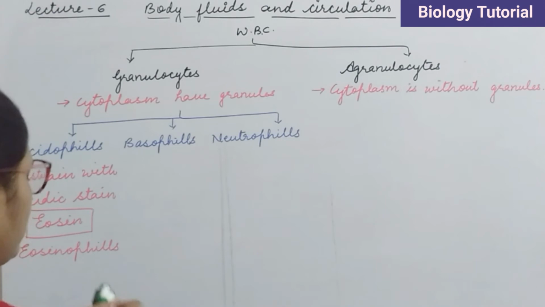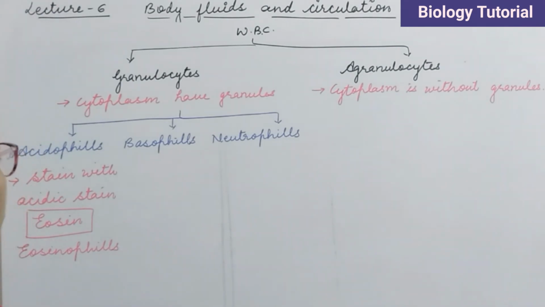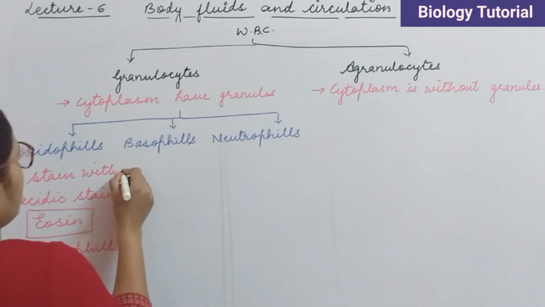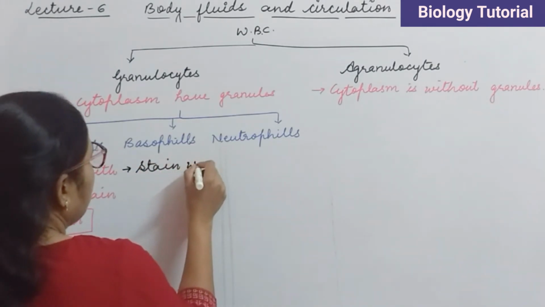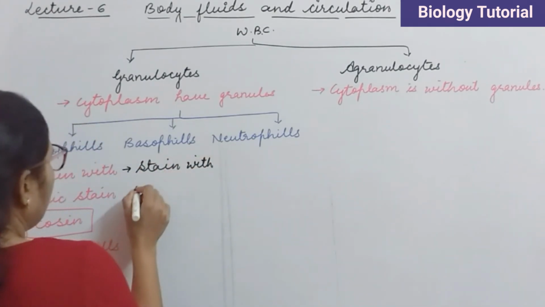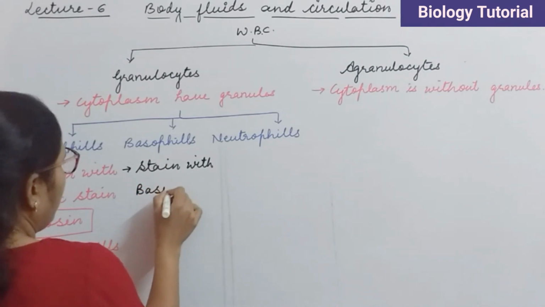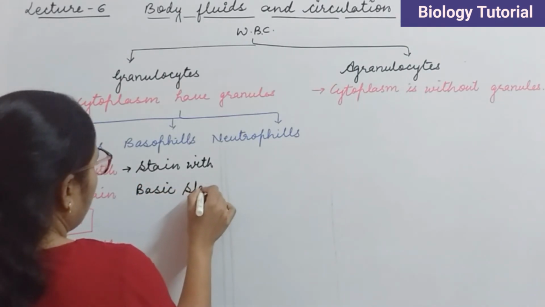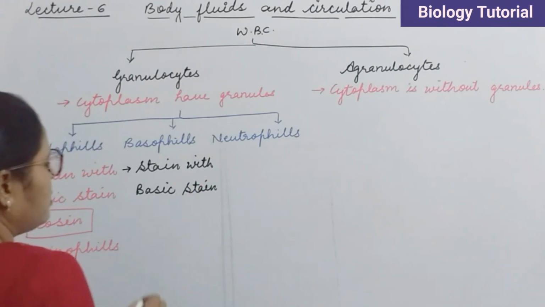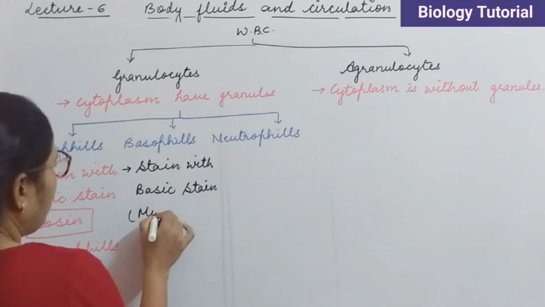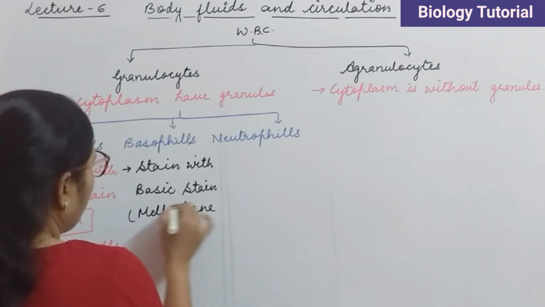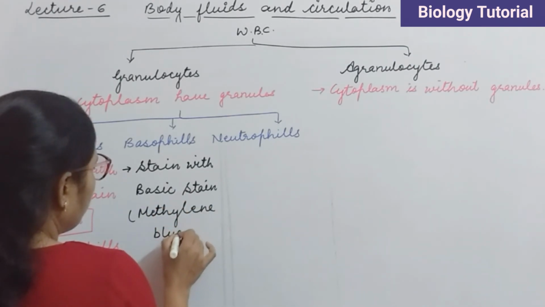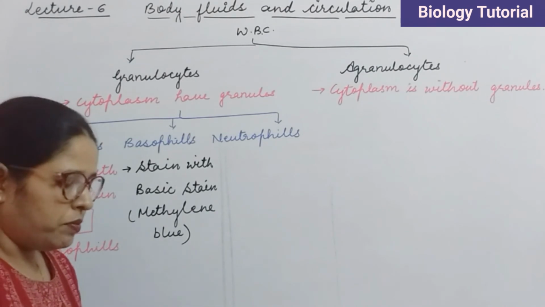Secondly, basophils. As the name indicates, basophils stain with basic stain, and the most common basic stain is methylene blue. Methylene blue is the most common basic stain.